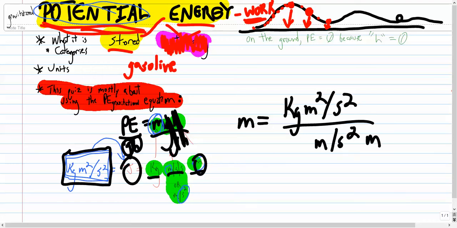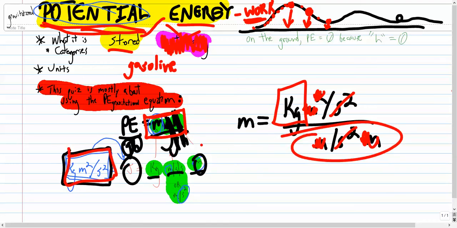Well, let's look and see what we can cancel out. We've got seconds squared, that's gone. We've got meters once, and then meters twice. What's left? Kilograms, and mass is in kilograms. That shouldn't be a surprise to you guys. But if you're taking the quiz and you're not sure what a unit is, you can just multiply m times g times h and write this down and then cancel out whatever you need to.